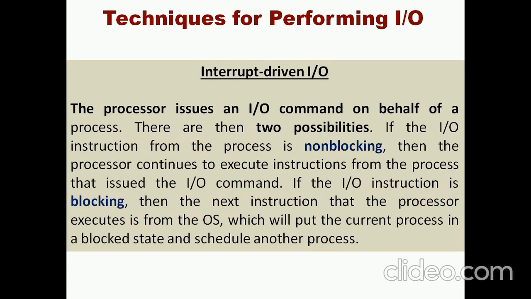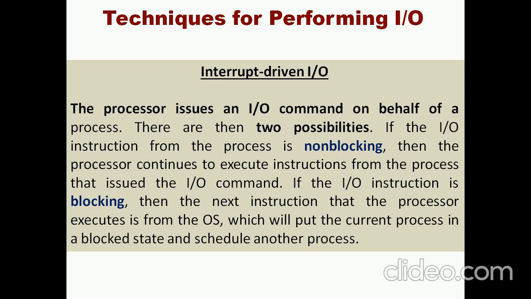Interrupt driven: here the process issues an I/O command on behalf of a process. There are two possibilities we have to take care of: non-blocking I/O or blocking I/O. If the I/O instruction issued by the processor is non-blocking, then the process will continue its execution.